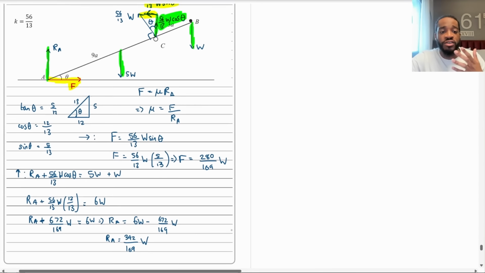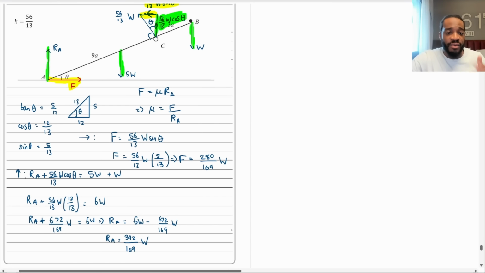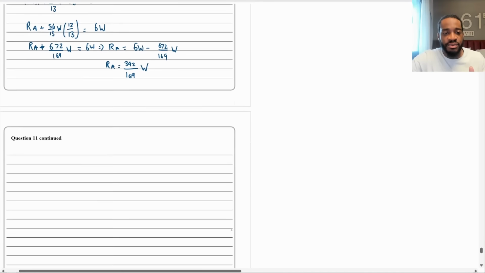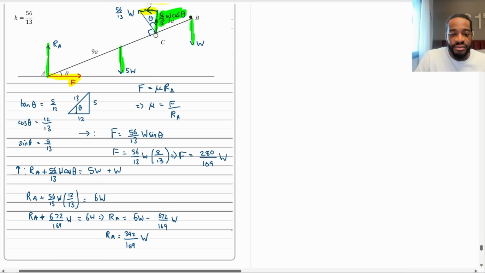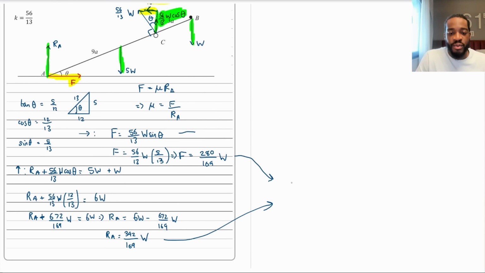Remember, the question asks for the coefficient of friction. That is equal to F divided by RA. So what I'm going to do, should I do it on the next page or should I just do it? I'll do it on the side. So I'm going to bring this over there. And I'm going to bring this one, sorry, over there. So remember, I'll write out one more time. Mu is equal to F divided by RA. We now have both of these. So that's F is going to equal 280 over 169 W divided by RA, which is 342 over 169 W.